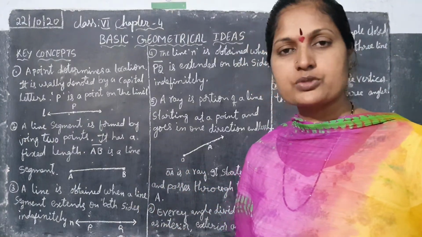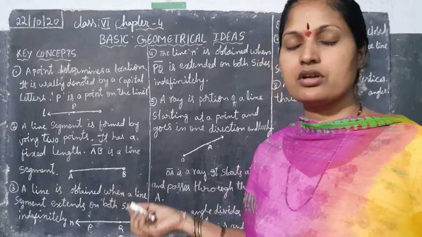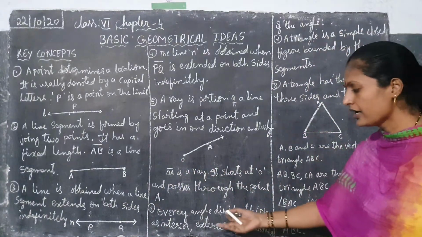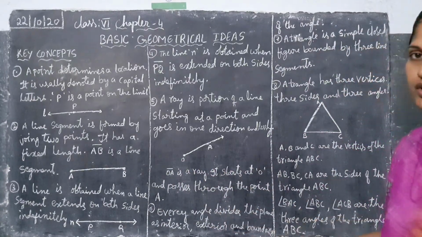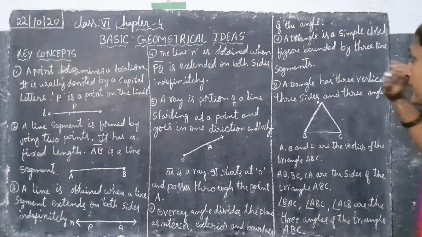Afterwards I will explain some exercises. Examples also I will teach you, and with examples we will understand what is interior, exterior and boundary. Okay, now after angle, next we will go to triangle.